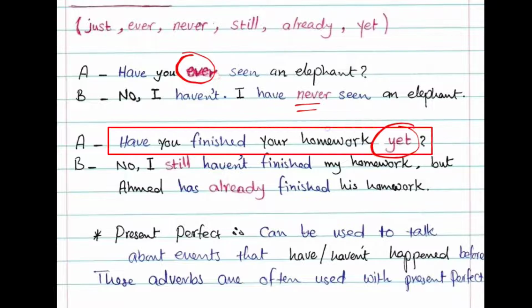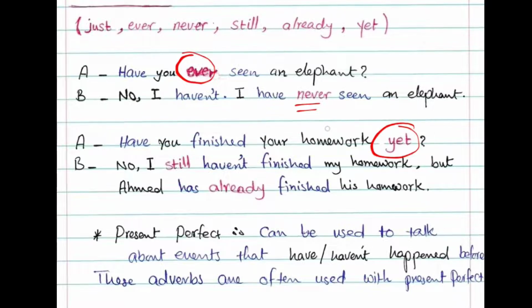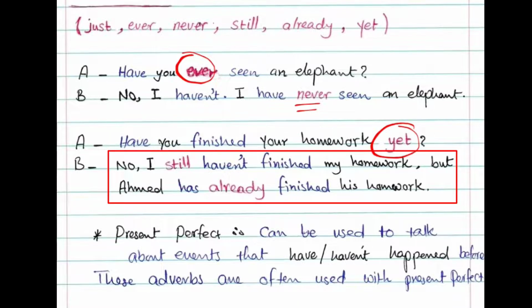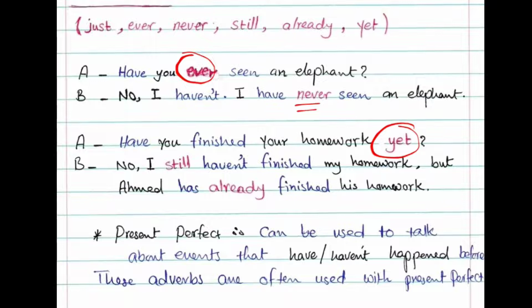Have you finished your homework yet? No, I still haven't finished my homework, but Ahmed has already finished his homework. We use still to say that this action is not finished yet. And we use already between have and the past participle to mean that I finished this homework earlier.